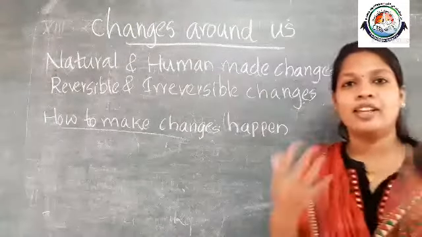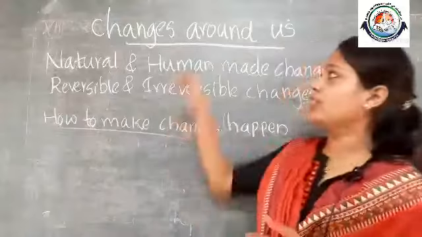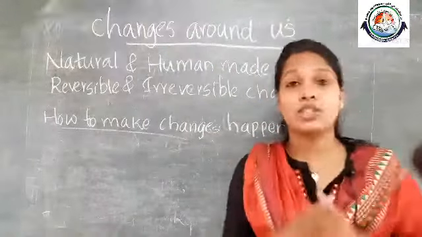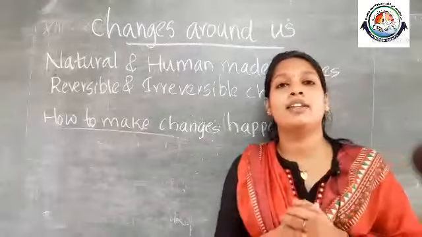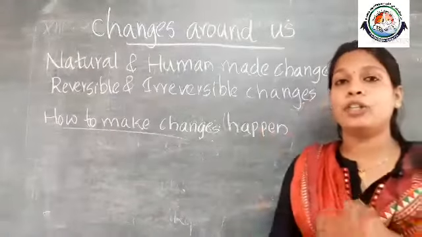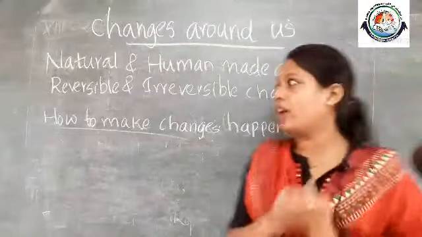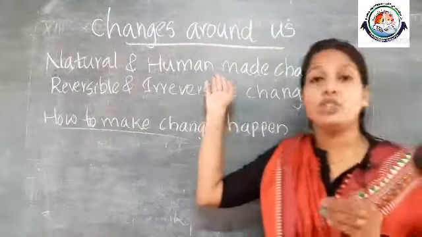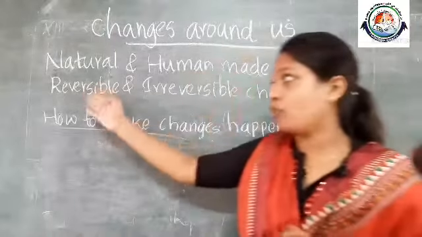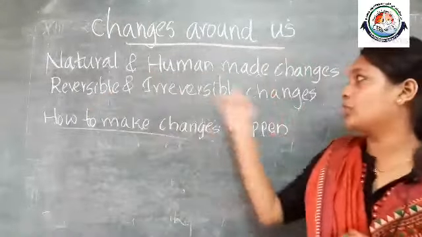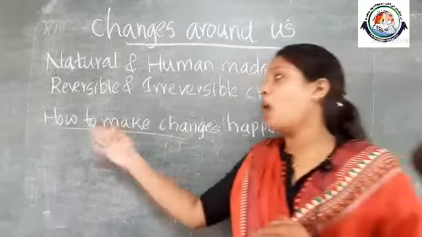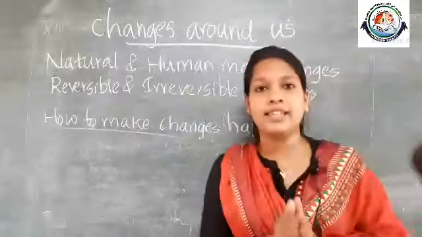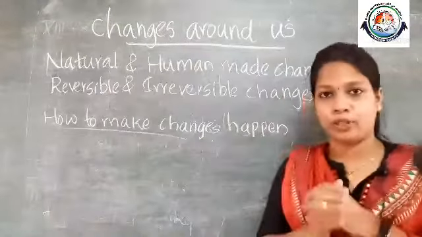Today we can have the revision class for the chapter Changes Around Us. So this is the sixth chapter in science, and in this chapter the main things included are natural changes and human made changes, then reversible and irreversible changes, and how to make changes happen. These are the main things included in this chapter.